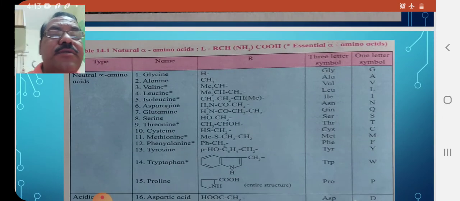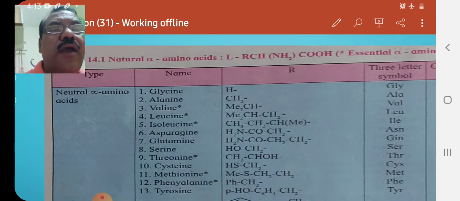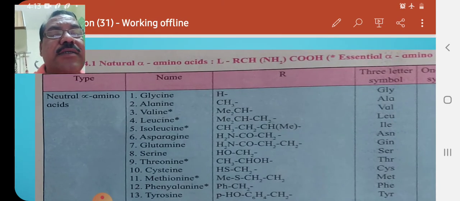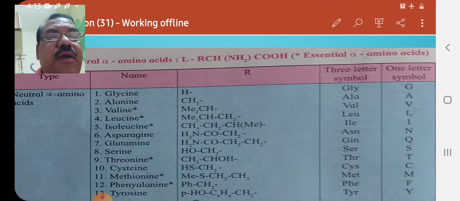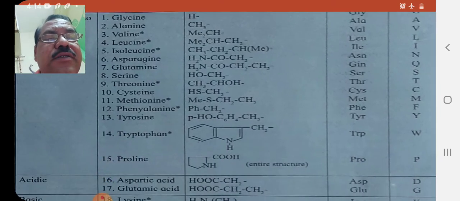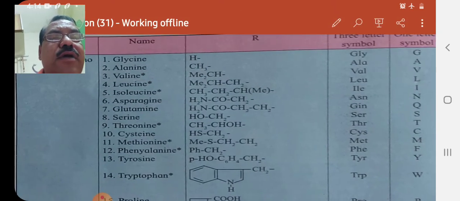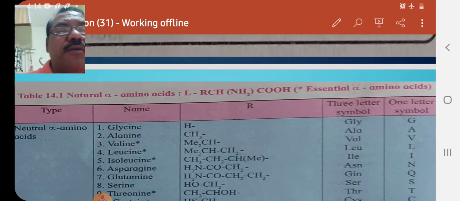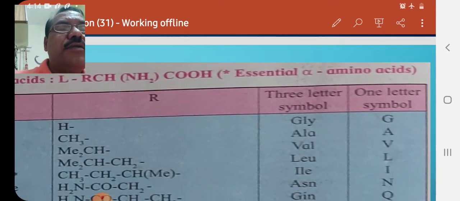These are some examples. If instead of R only hydrogen is present, the name is glycine, and it is denoted by three letters, GLY. Instead of R, if a CH3 group is present, that is called alanine, denoted by ALA. So go through this table. You can see various examples, nearly 20 examples are given. All these compounds are called alpha amino acids, and the basic unit is RCH(NH2)COOH. Essentially the alpha amino acid.